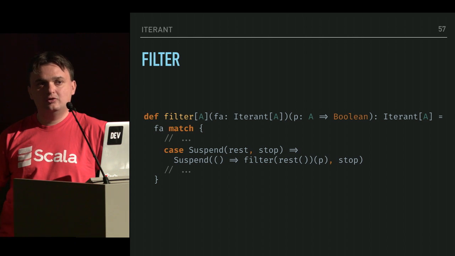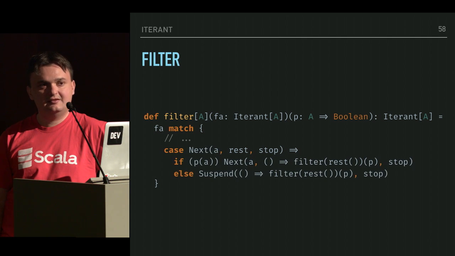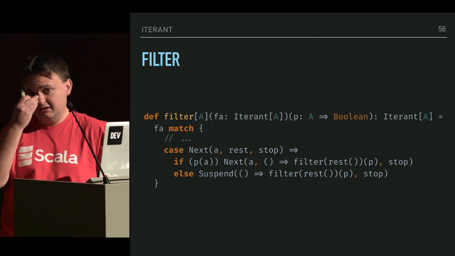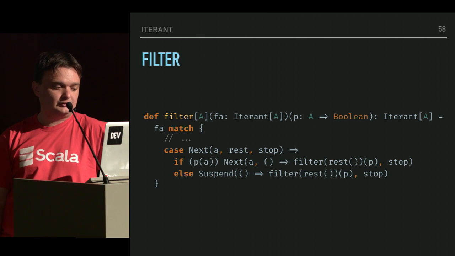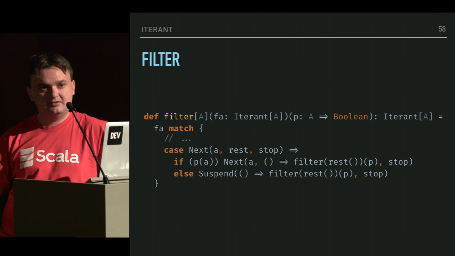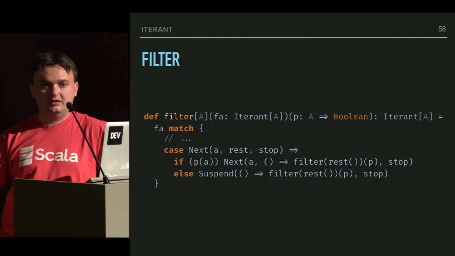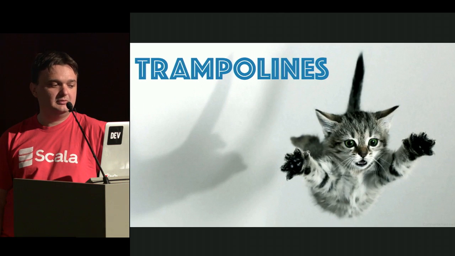So it's a recursive call, but the recursive call gets suspended inside a closure, and we do the same for the next state, where we execute the predicate, and if true, then we return next, or otherwise return another suspend. Also with a recursive call being suspended with filter being applied to the rest of the stream.